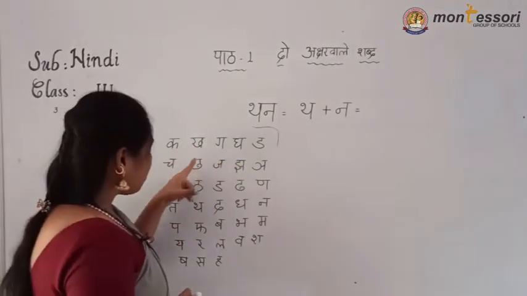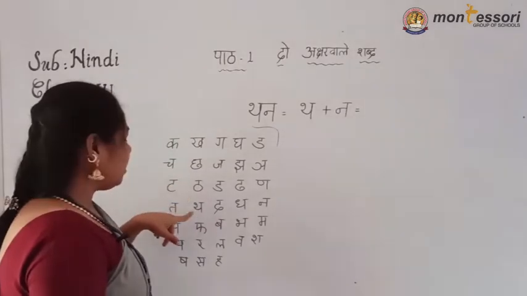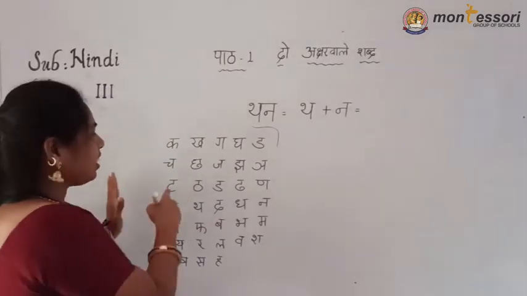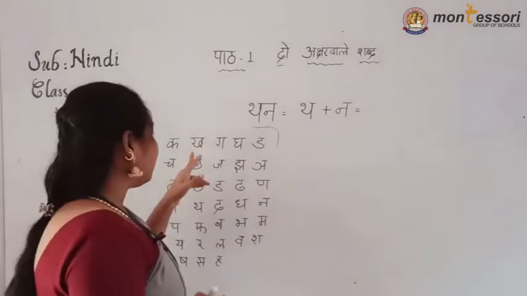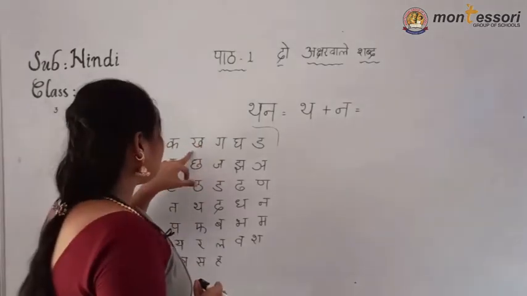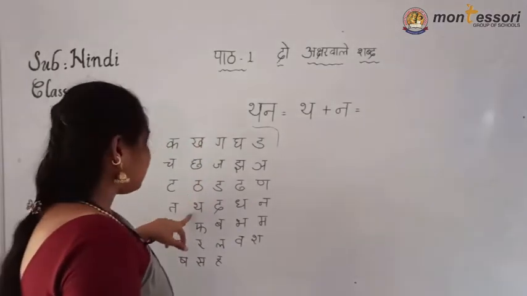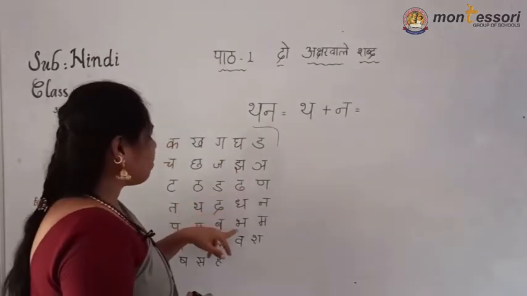These are Mahapranakshar. Kha, chha, tha, tha, pha. See, these letters have the same pronunciation pattern. The first letter starts with ka and ends with ha everywhere. See, kha, chha, tha, tha, pha, and gha, jha, dha, dha, bha.